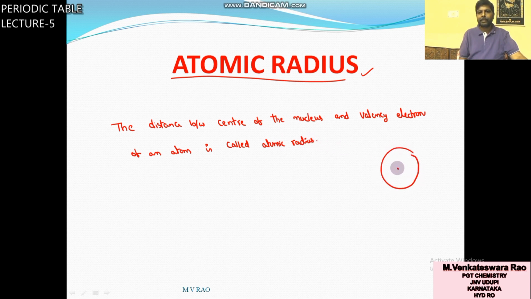Practically, the measurement of this distance from center to valency electron is not possible.